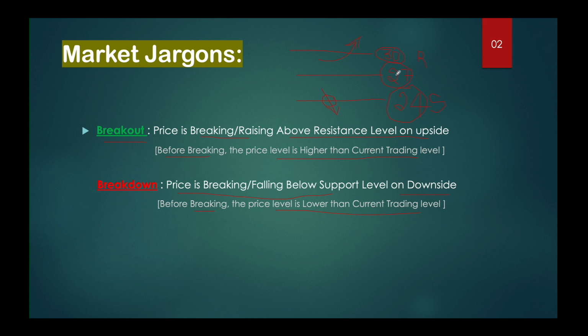You can see that 27 is the current trading level, and we have given the lower level, 24. The support level will always be lower than the current trading level, 27, and the resistance level will be higher than the current trading level. The breakout or resistance will always happen only upside, above the current trading level of 27, and the breakdown or support level will always be below this current trading level. I hope that breakout and breakdown are clear to you.